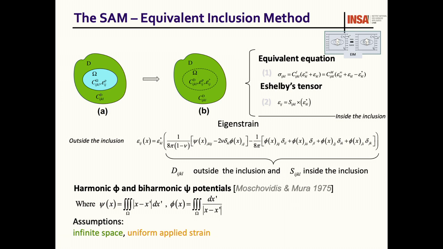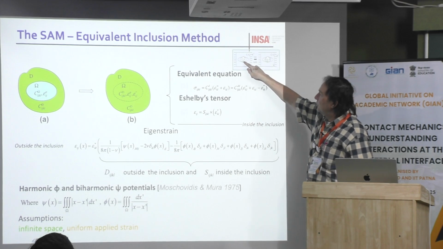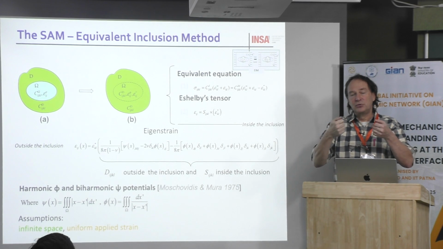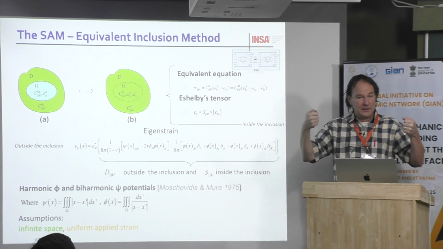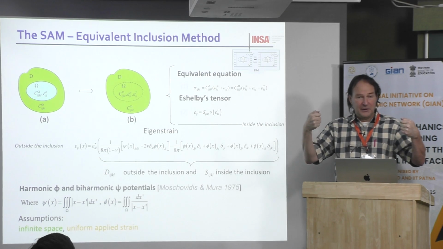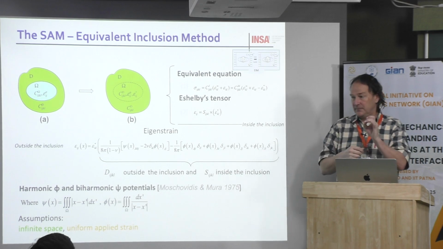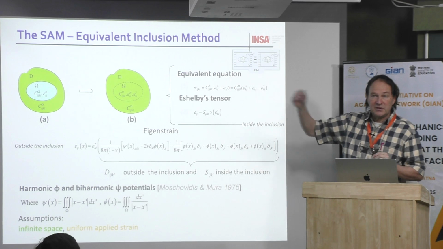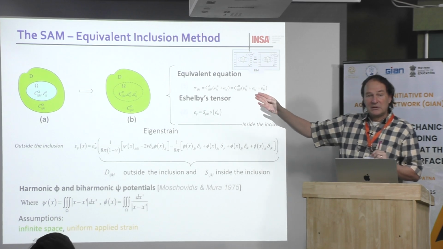Then the solution he provided in 1957 was the following. In fact, he considered a heterogeneity within infinite space submitted to a uniform load, uniform stress loading far from the heterogeneity. This is the question he wanted to solve. Then on the left you can see two different colors because it means that the materials are different.